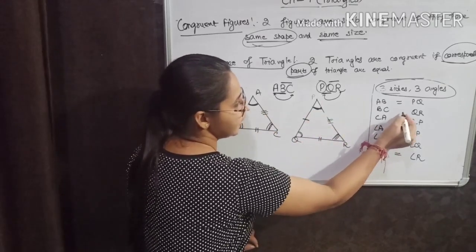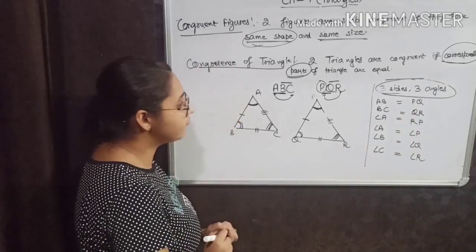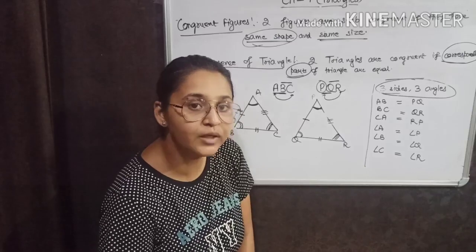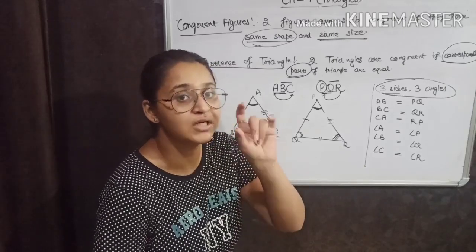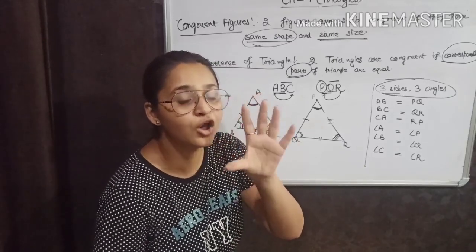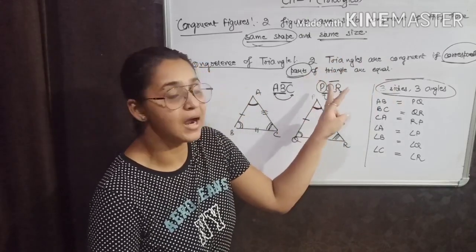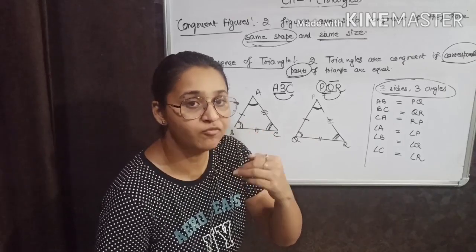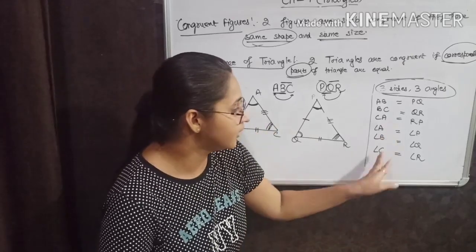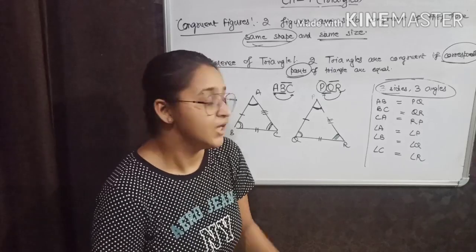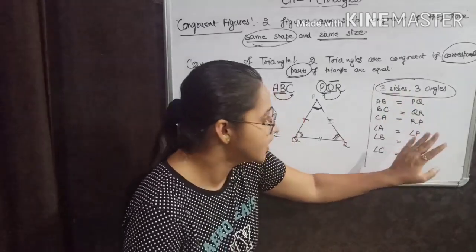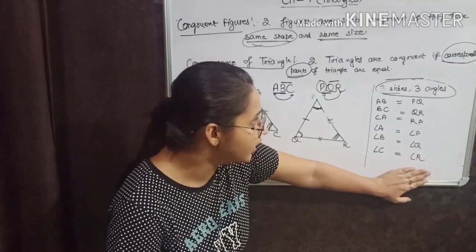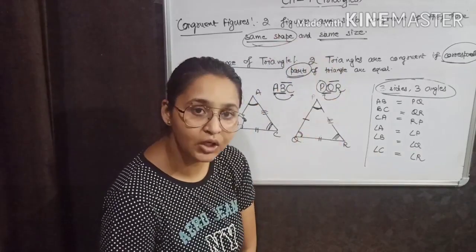This must be clear. So, see carefully, if you have two triangles that are congruent, it means all of the six corresponding parts of both triangles must be equal. And what are the six corresponding parts? Three angles and three sides. If all of these six parts of any two triangles are equal, then the triangles will be congruent.